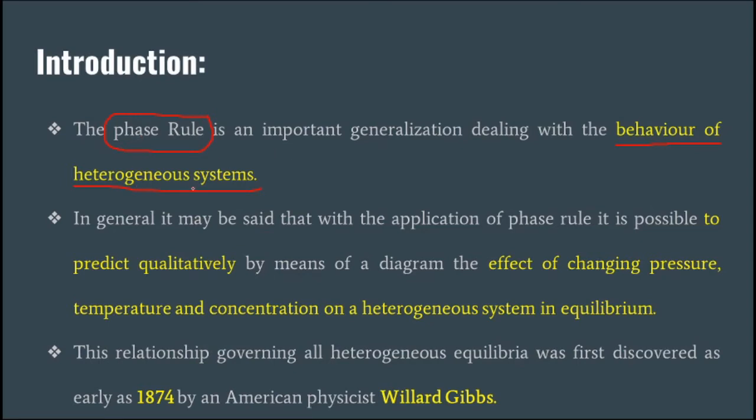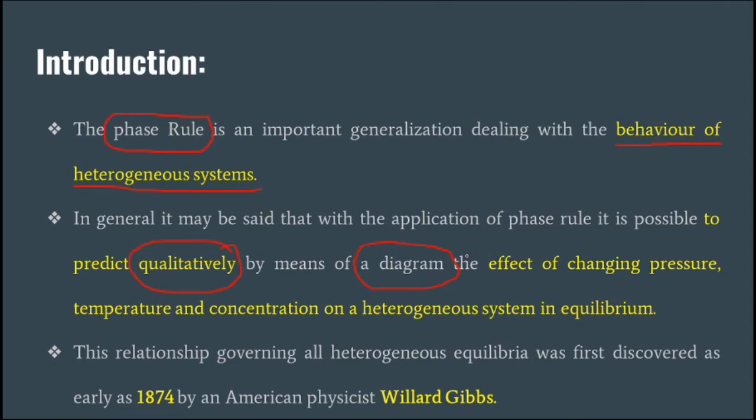So how are these heterogeneous systems described? They are described by means of a diagram, and they are described or predicted qualitatively, not quantitatively.